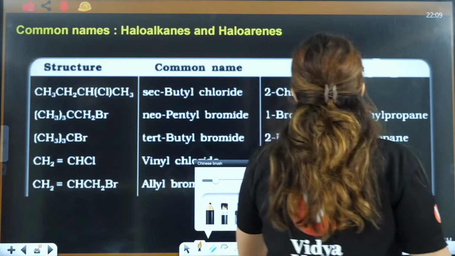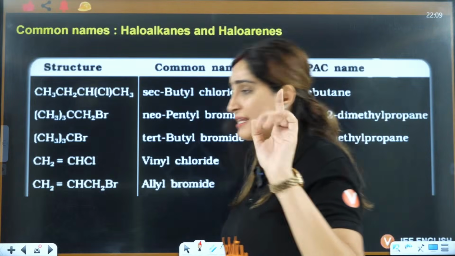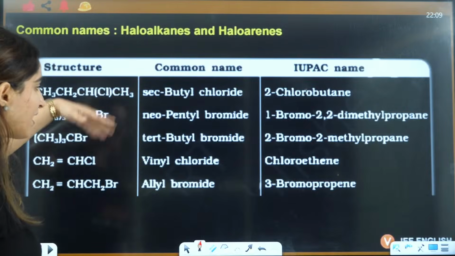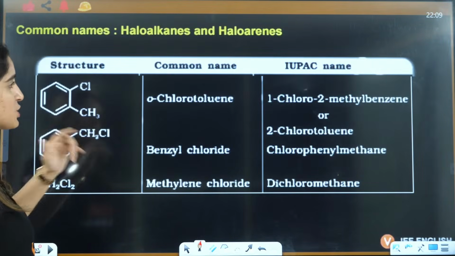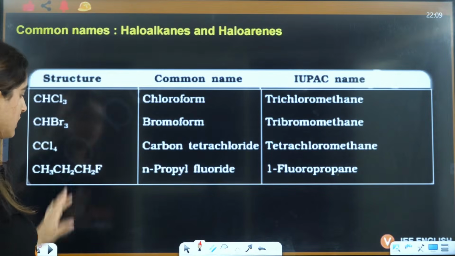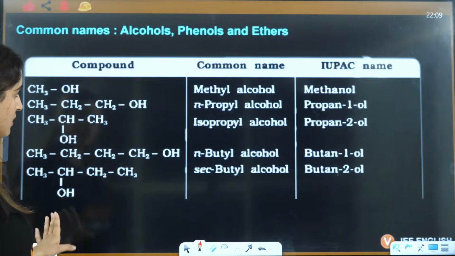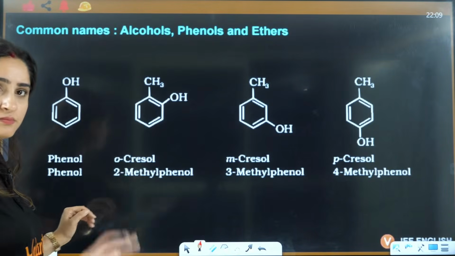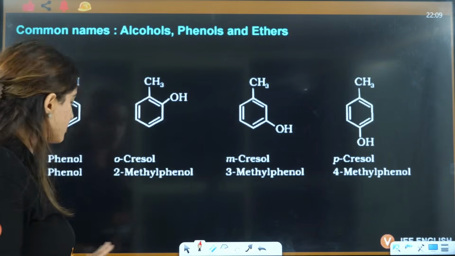Now guys, these are some of the examples from your NCERT. This is your homework that you have to do. I have mentioned all of these; this is exactly your NCERT charts. These are all the important compounds like orthocresol, metacresol, paracresol.